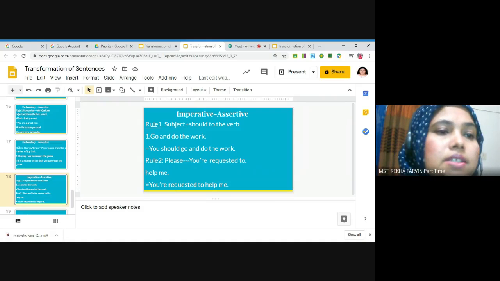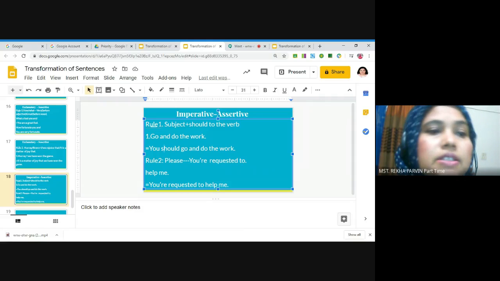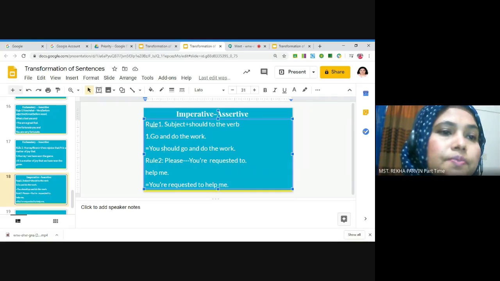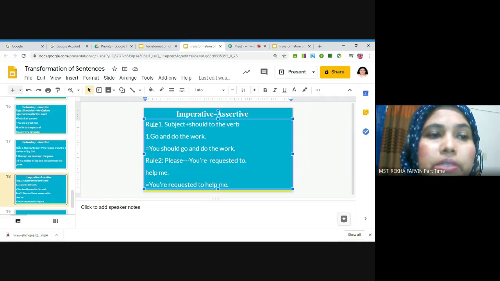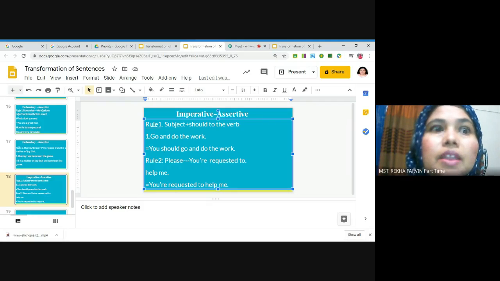Now I am discussing the rules of imperative sentence to assertive sentence, how to convert an imperative sentence into an assertive sentence. Okay. You know better what an imperative sentence is. An imperative sentence is that kind of sentence that starts with any kind of verb. That means any order, any command, any request, any forbid.